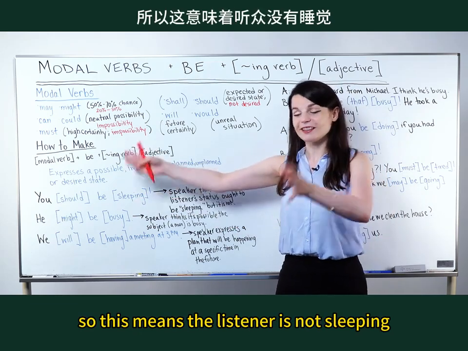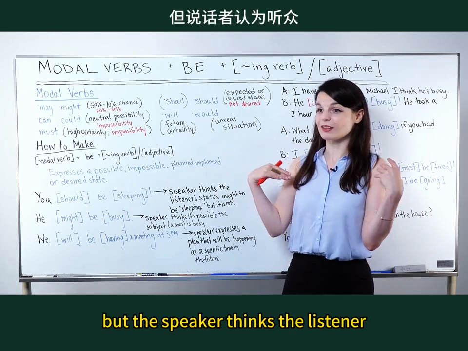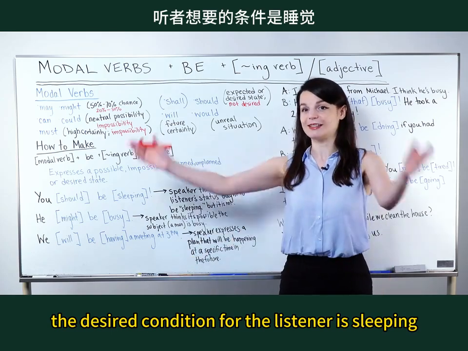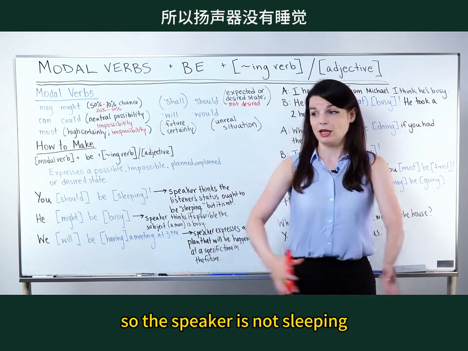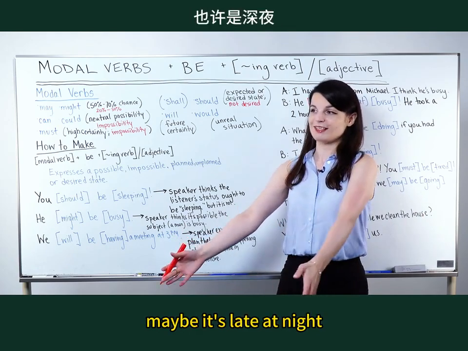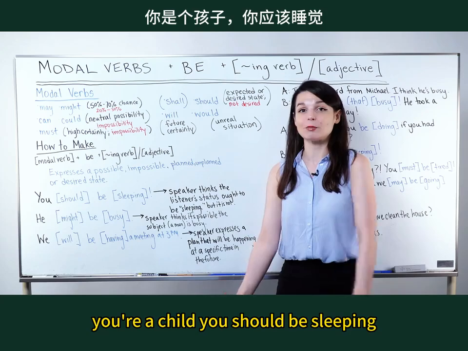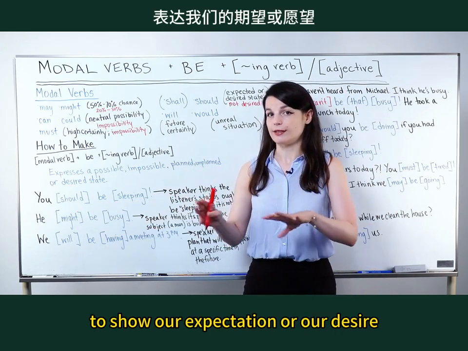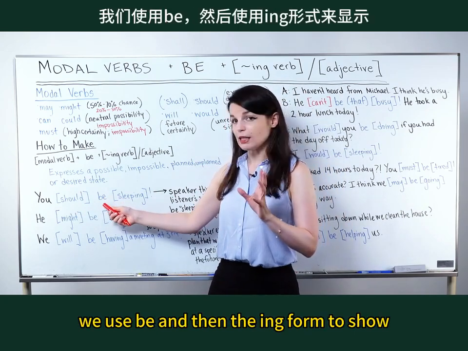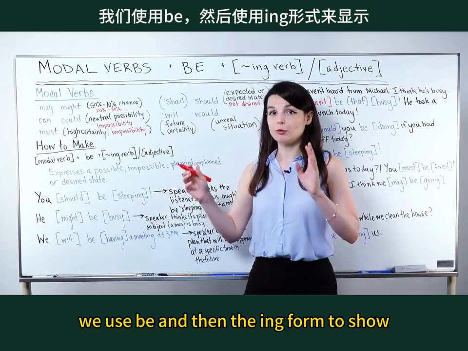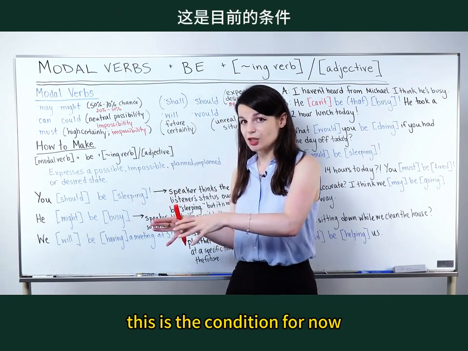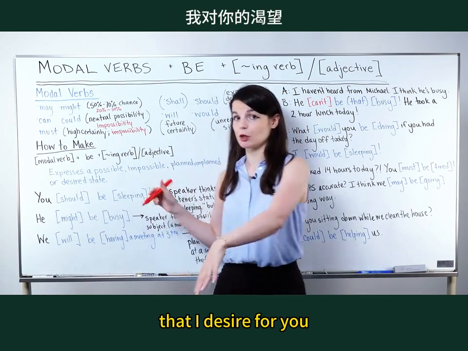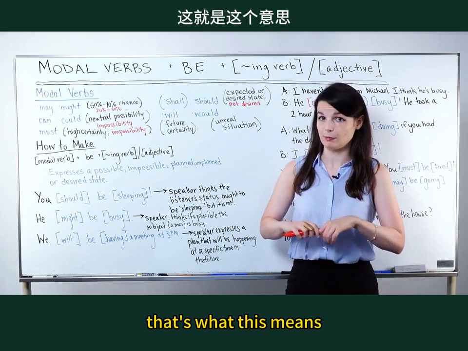So this means the listener is not sleeping, but the speaker thinks the desired condition for the listener is sleeping. You should be sleeping. Maybe it's late at night. You're a child. You should be sleeping. So we use this should to show our expectation or our desire. We use be and then the ing form to show this is the condition for now that I think is best for you, that I desire for you. You should be sleeping. That's what this means.